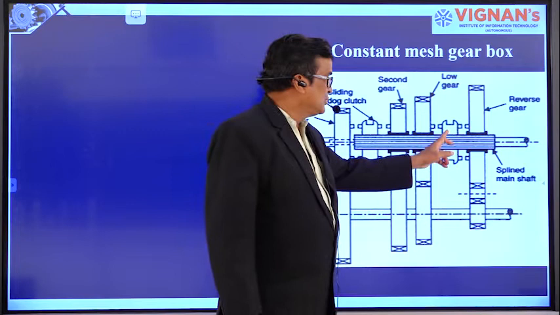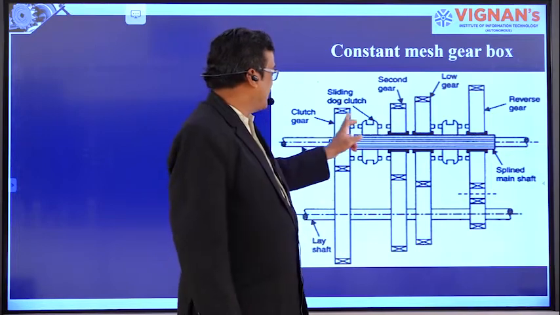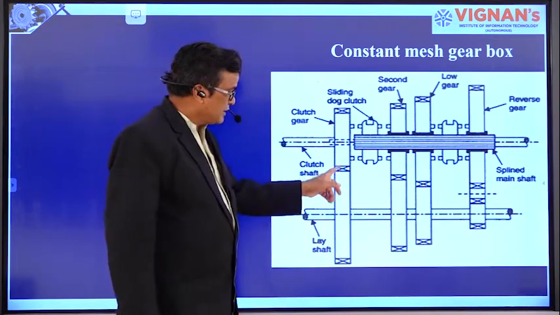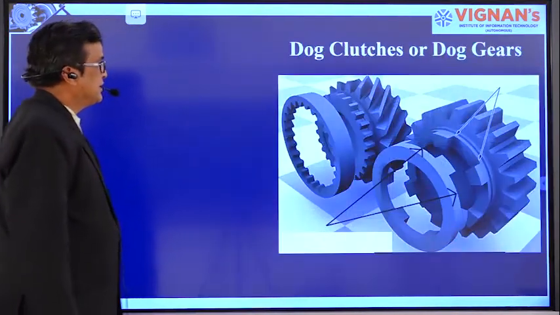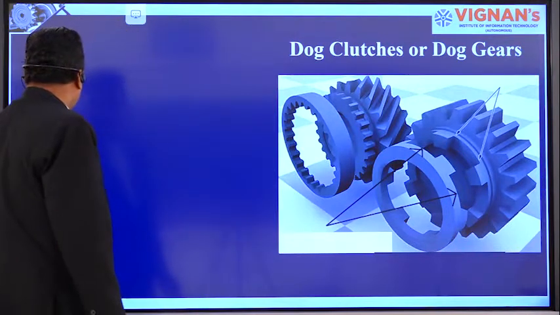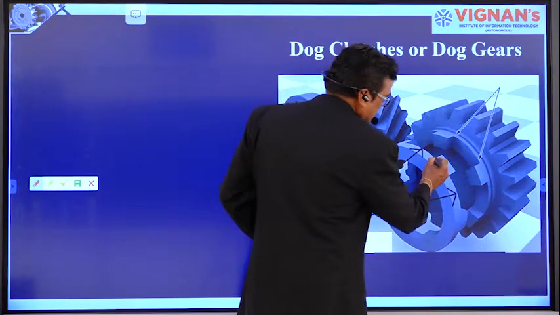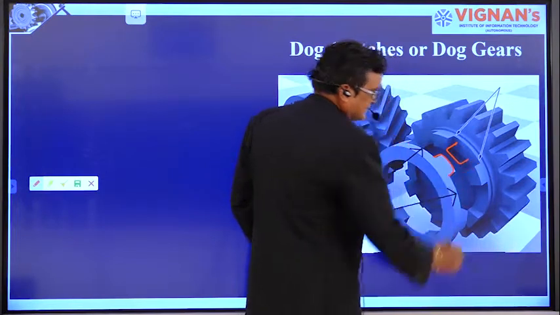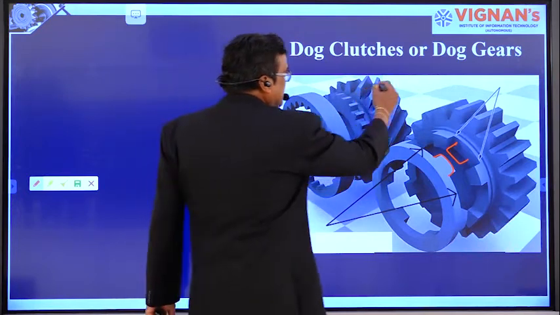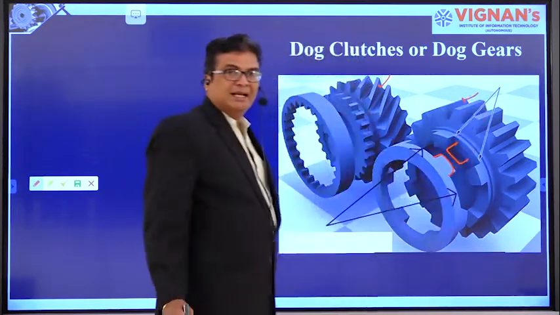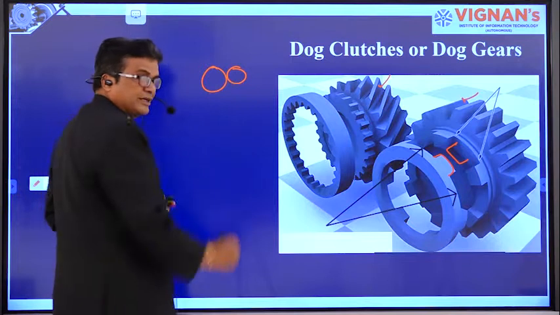This dog is used to get reverse gear and first gear, and this dog is used to get second gear and high speed gear. Here all the gears are in constant mesh with each other, and helical gears are used in this gearbox. So these are the gear wheels and dog clutches, as I told you. The dog teeth. These are the dog teeth. See, these teeth go inside these teeth. See, this is the helical gear. Helical gears overall mount like this. These are helical gears.